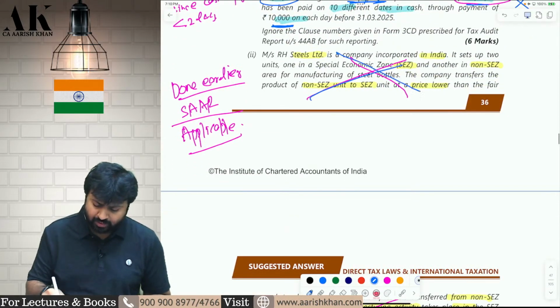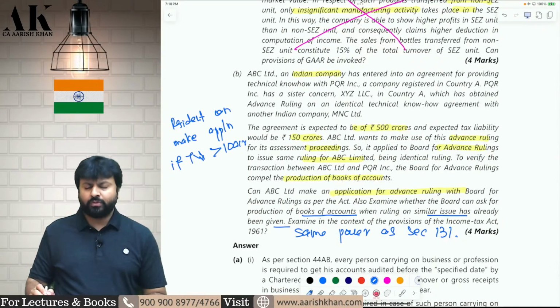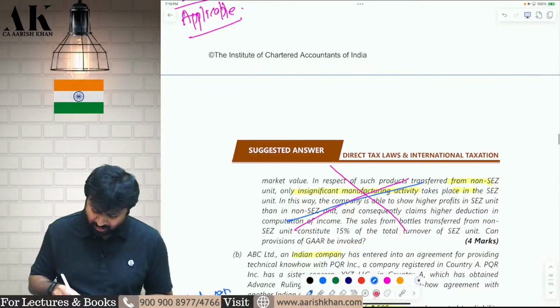The next question we have already done earlier. You can go and check over here. I hope it is clear. Now the last question over here. This will complete this particular paper. And this question we have already done so many times.